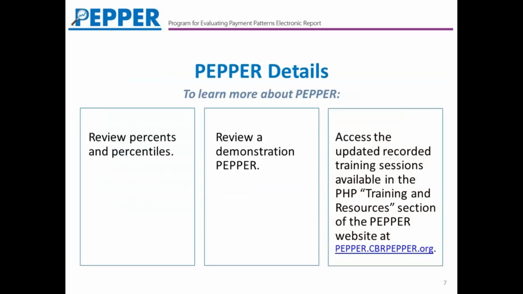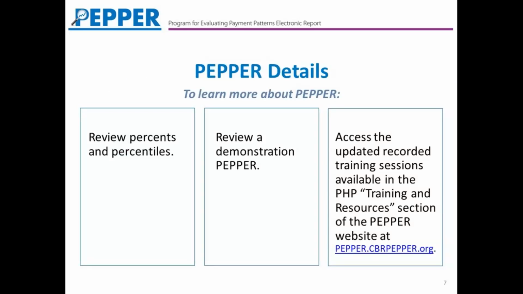If you are familiar with Pepper and the Pepper program, there might not be a lot of new information covered today, but if this is your first experience with Pepper, I think that we're going to all find that it's a nice orientation to the program.